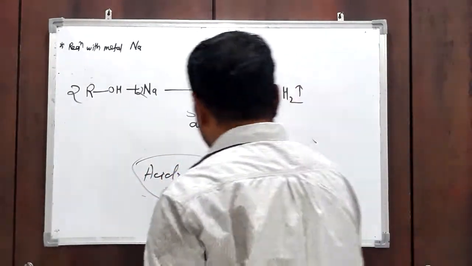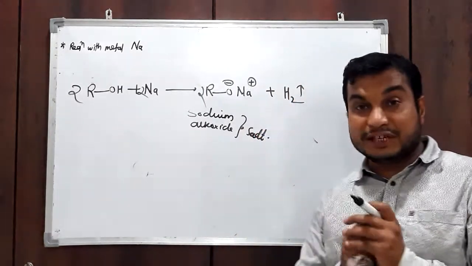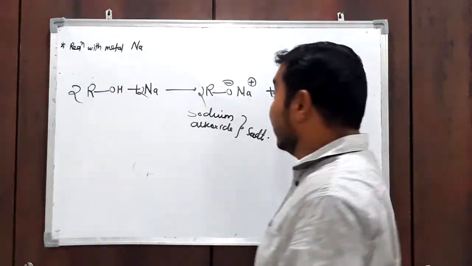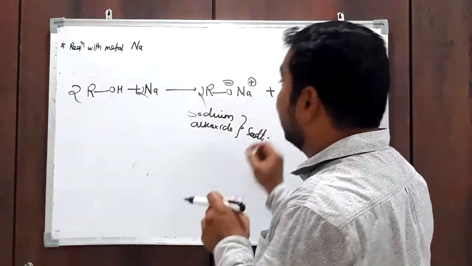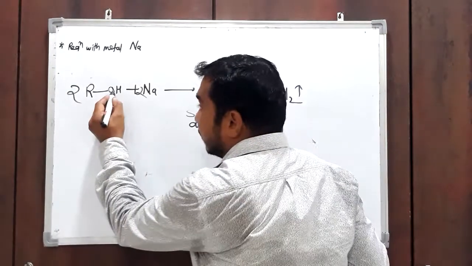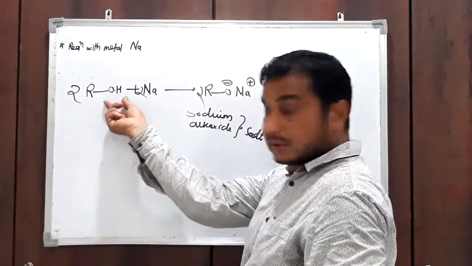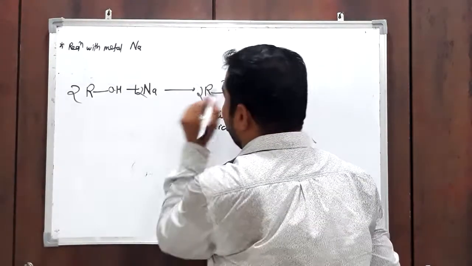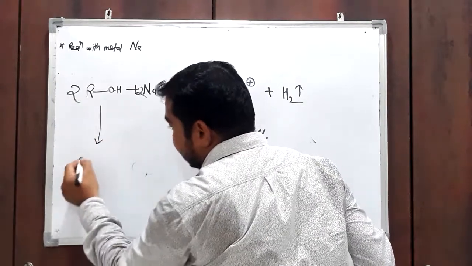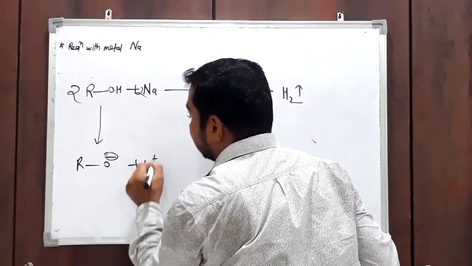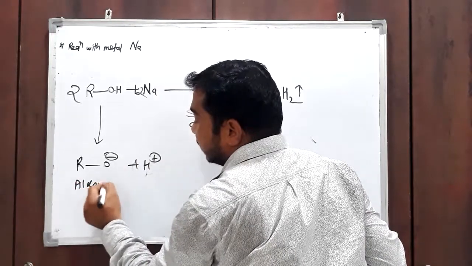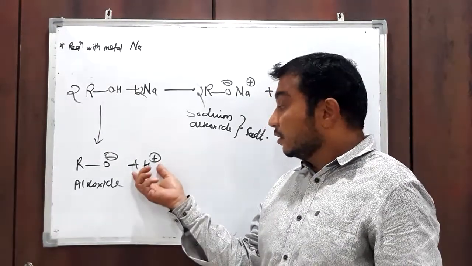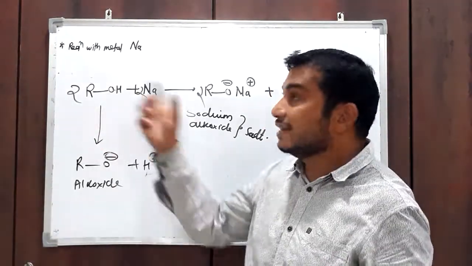And what is an acid? Acid means those compounds which give H plus. Similarly, in this reaction H plus is also formed. See, here the OH bond will break, and only then will you get the alkoxide ion, O minus. It undergoes ionization and forms the alkoxide ion and H plus. Since H plus is formed, it means this is acidic in nature.